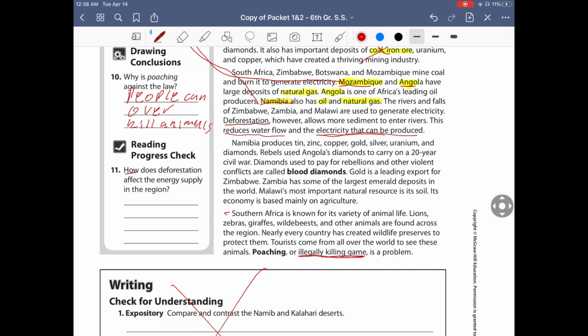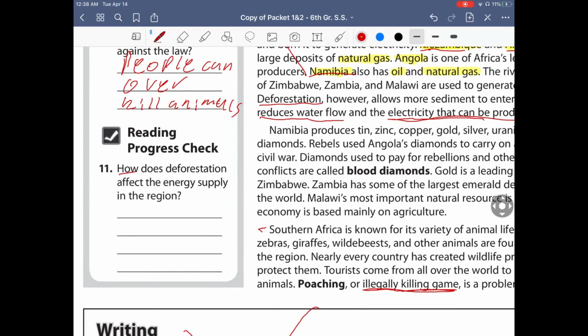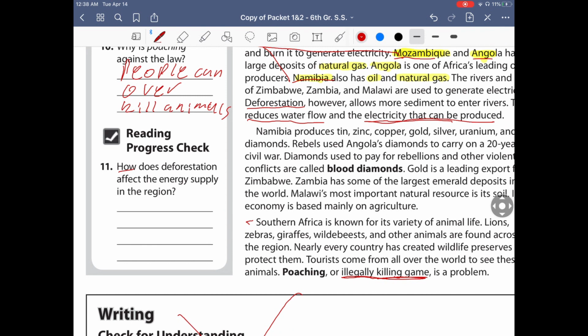So what we can write here is, effects how, okay, so how it reduces water flow. Okay, so that's basically our answer there.